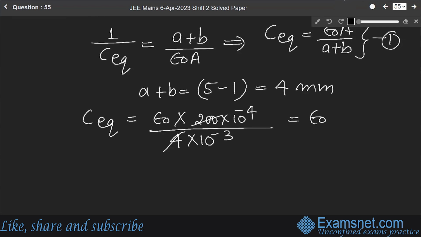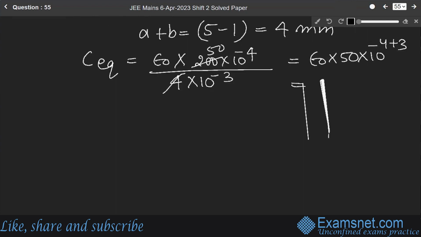epsilon naught into 50 into 10 to the power minus 4 plus 3. It will be equal to epsilon naught into 50 into 10 to the power minus 1.